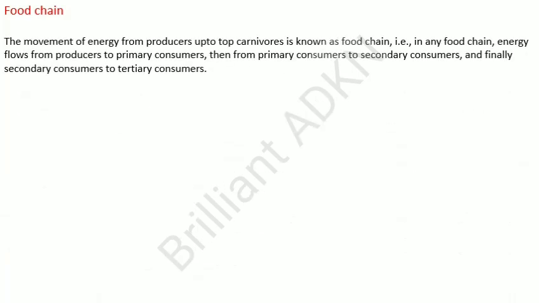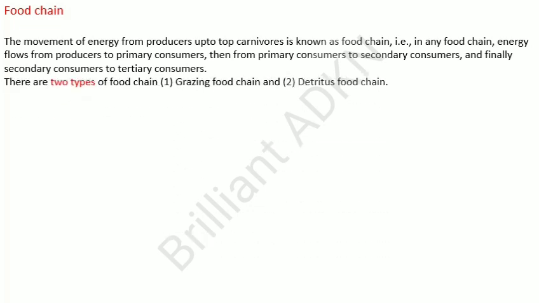Next we can go for the food chain. The movement of energy from producers up to top carnivores is known as food chain. That is, in any food chain, energy flows from producers to primary consumers, then from primary consumers to secondary consumers, and finally from secondary consumers to tertiary consumers. There are two types of food chain, that is grazing food chain and detritus food chain.